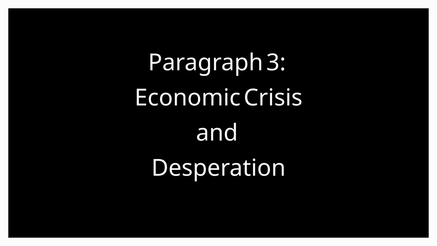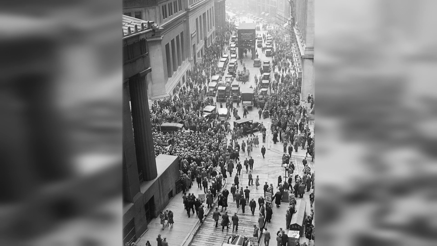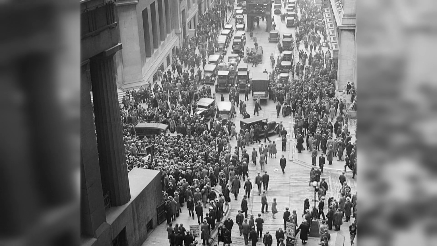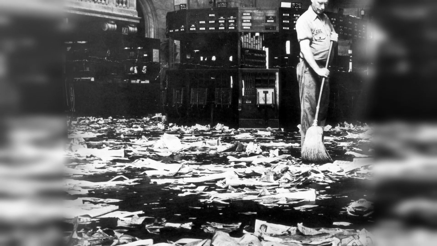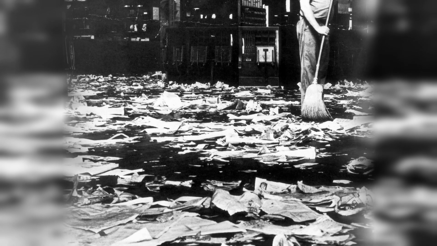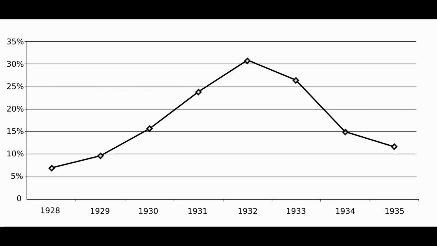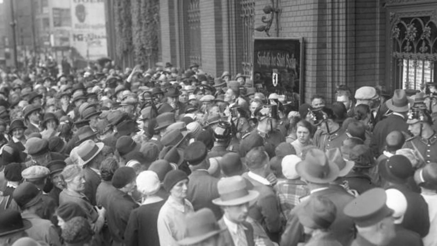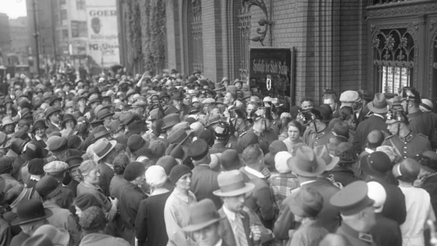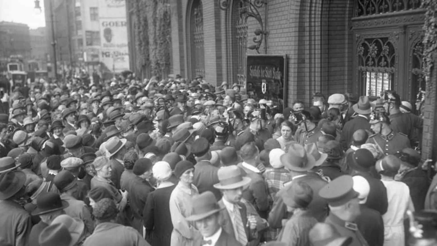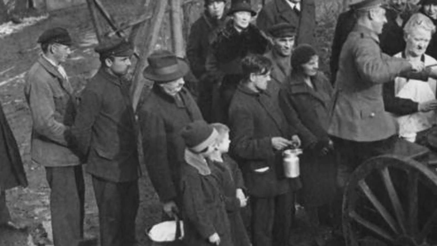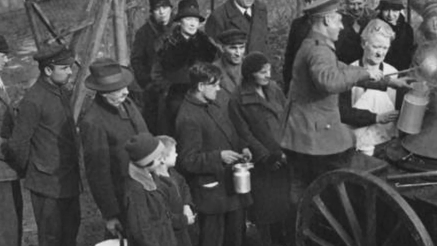Economic crisis and desperation. Hitler's rise cannot be understood without the Great Depression. In 1929, the Wall Street crash triggered a global economic collapse. Germany was hit especially hard because it relied heavily on American loans. The results were devastating. By 1932, 6 million Germans were unemployed. Businesses collapsed. Welfare systems were overwhelmed. For many families, democracy became associated with hunger, insecurity, and fear.